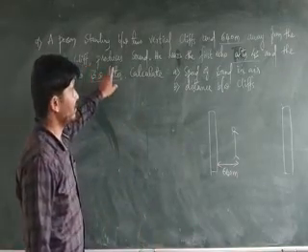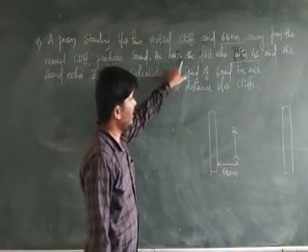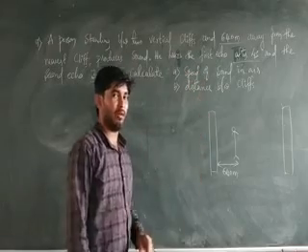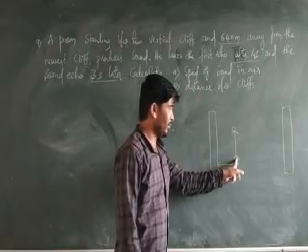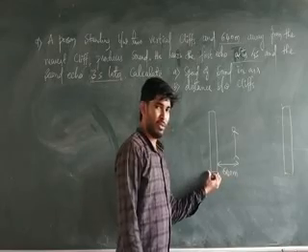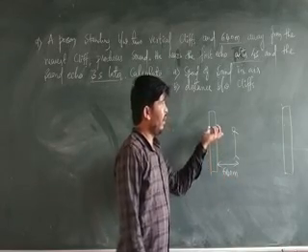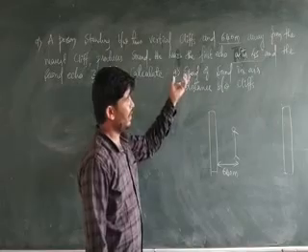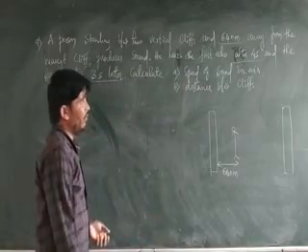And he produces a sound. He hears the first echo after 4 seconds. By standing at this position at a distance of 640 meter from the very close cliff, he produces a sound. Then he hears the echo after 4 seconds.